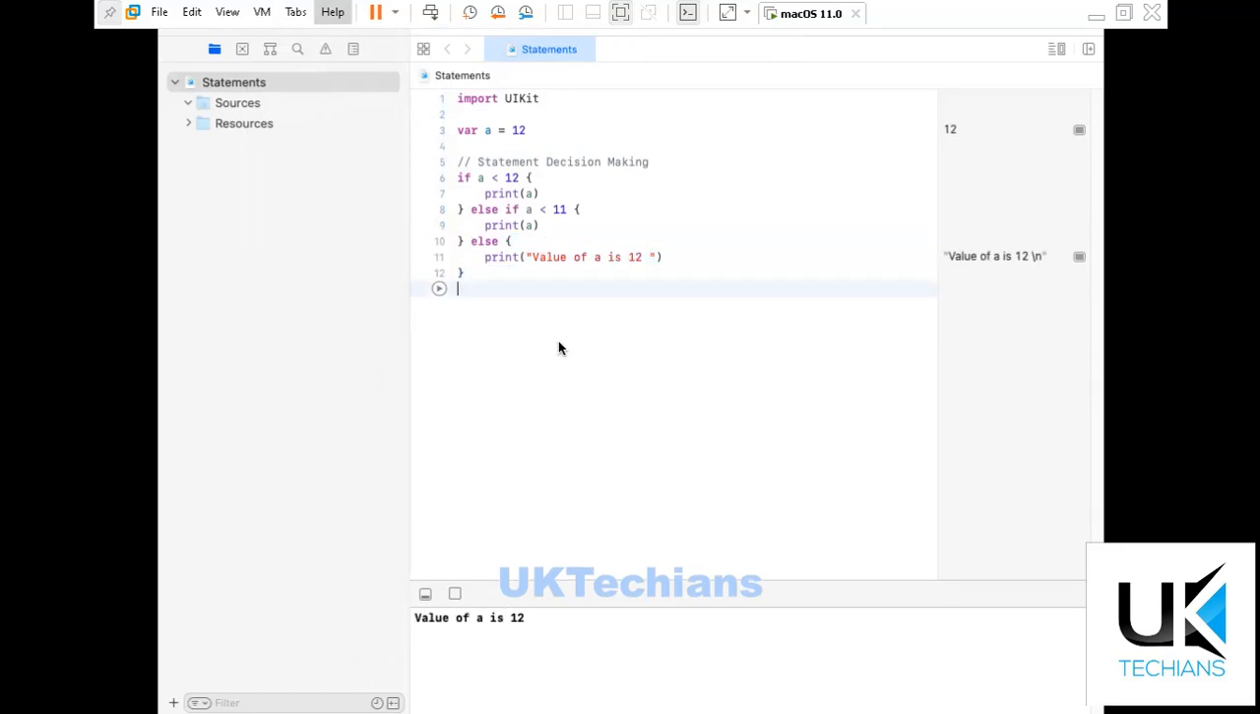This is part 1 of the tutorial on statements. We will continue this tutorial in the next session.